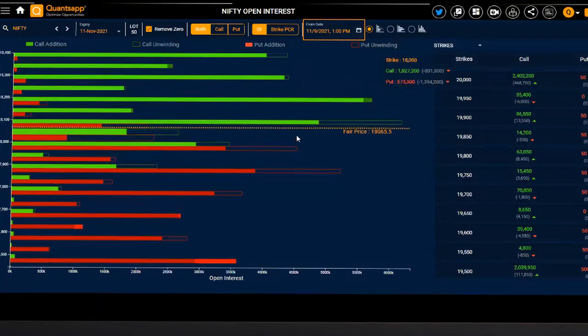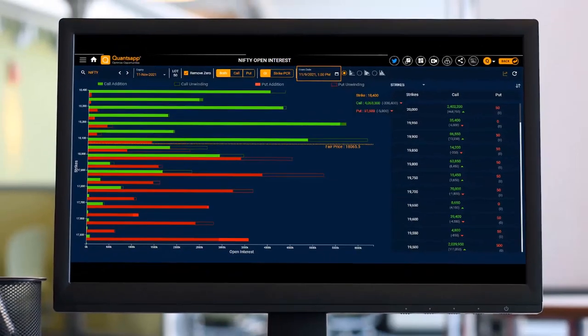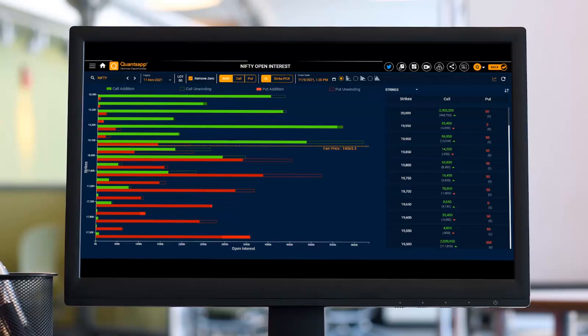So in the open interest tool in Quantsapp, we can also see the changes which will tell us the sentiments about the market. If we focus over here, a lot of short covering is happening on the 18,000 call, whereas additions are now coming on the 18,200 call option. So suddenly, if I see that calls are getting covered and puts are getting added, that tells us that the resistance is getting weaker and the support is getting strengthened. That gives us an easier indication to find out the sentiments about the market on a particular instrument.